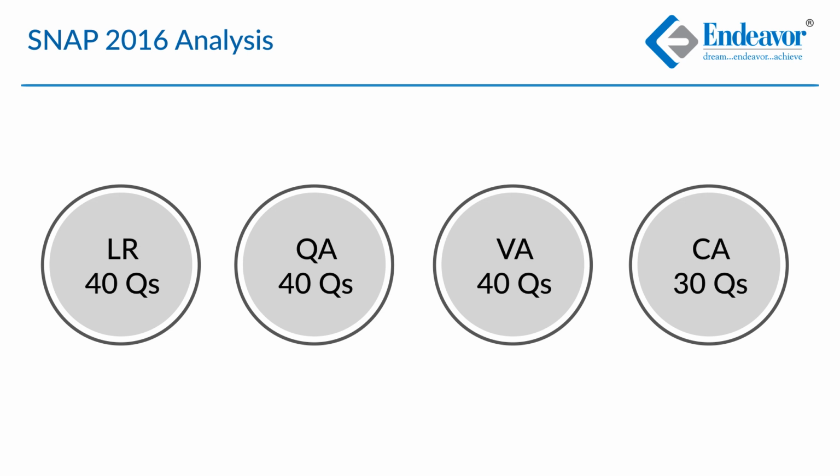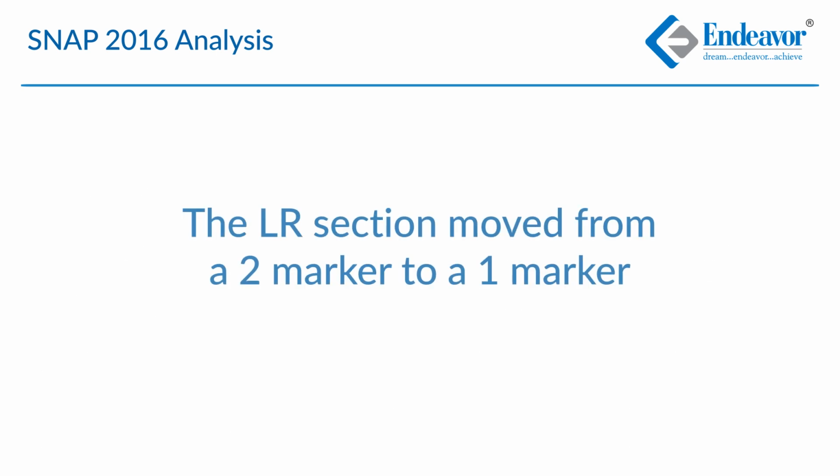Reviewing SNAP 2016, it was 4 sections, 40 questions each in logical reasoning, quantitative aptitude and verbal ability, and 30 questions of GK. That made it 150 questions. And because of the slight change in format in comparison to last year, all the logical reasoning questions were of 1 mark each, and hence the paper was of 150 marks.